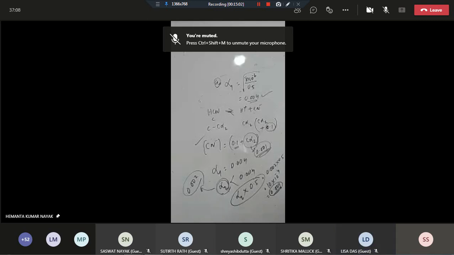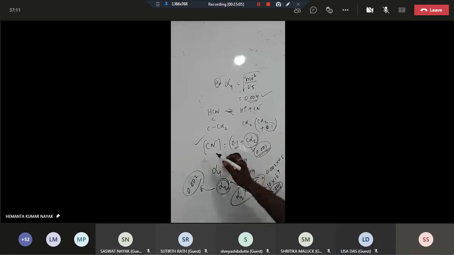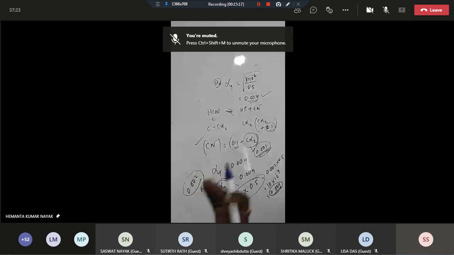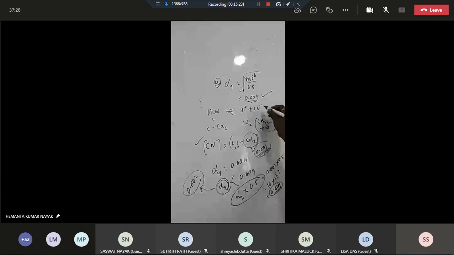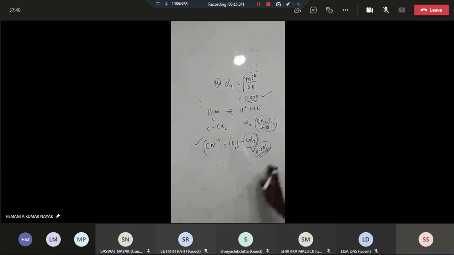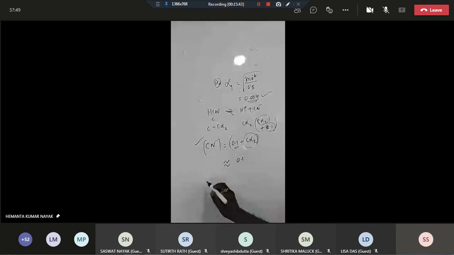Correct? So in that case, what we can say is that the concentration of cyanide ion obtained from sodium cyanide is relatively larger, and with respect to that larger concentration of CN- from sodium cyanide, the CN- concentration which comes from HCN is negligible. So if this amount is negligible with respect to 0.1, then what can we write down? Tell me. This can be written as 0.1, nearly equal to 0.1. Correct?